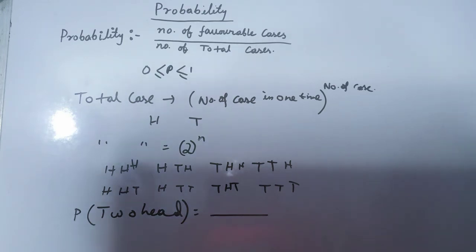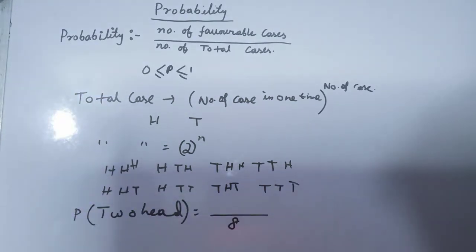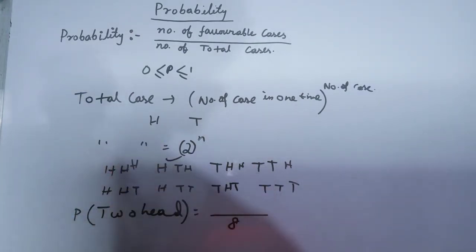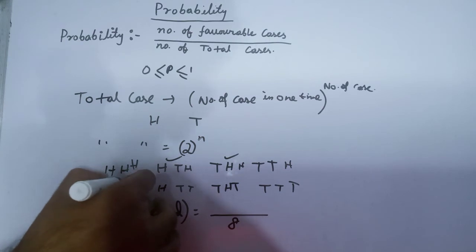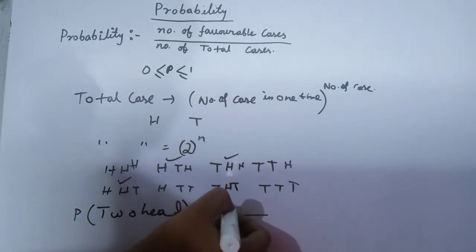Total cases is 2 cubed, right? So 2 cubed means 8. Now 2 heads: this one has 3 heads, so cancel. This is 2 heads. That is also 2 heads. That is also 2 heads. So there are 3 favorable cases. Therefore, the required probability is 3 by 8.